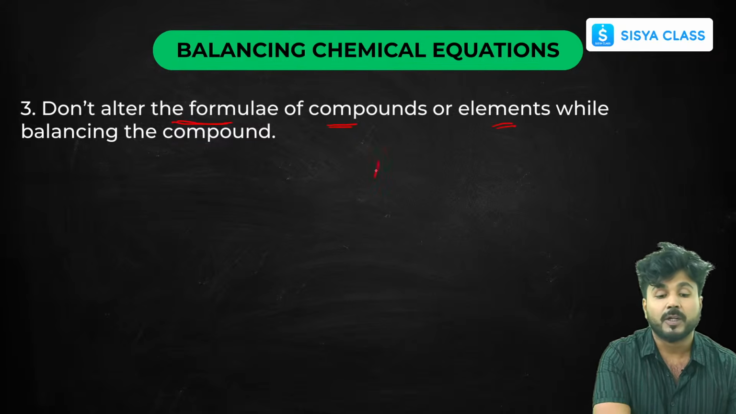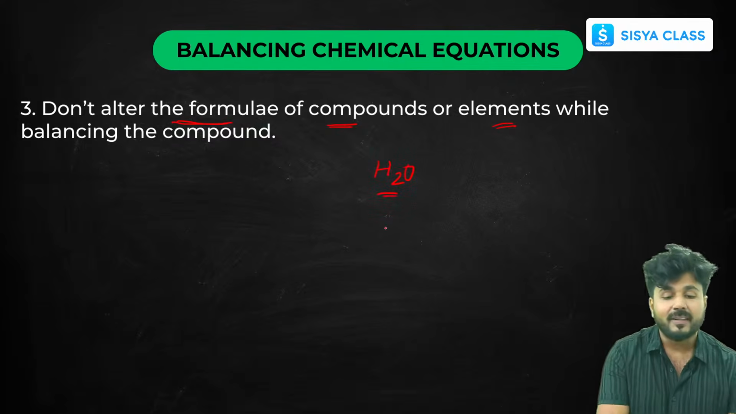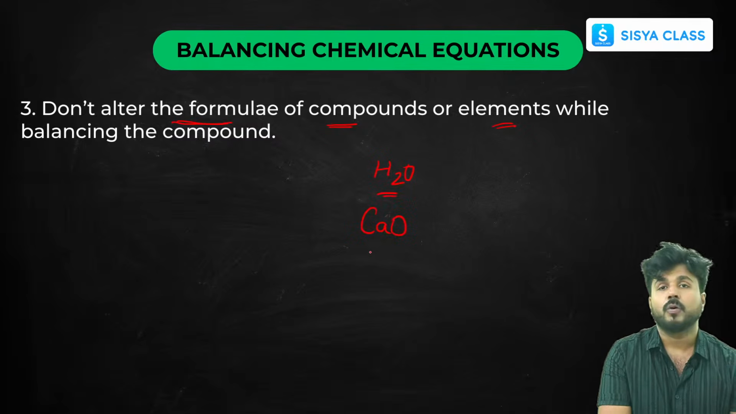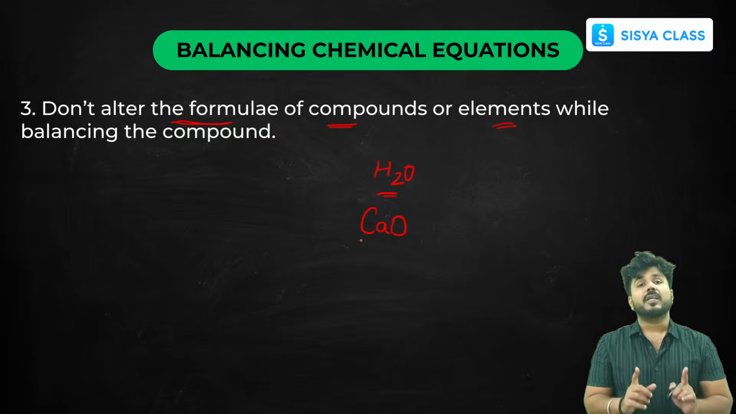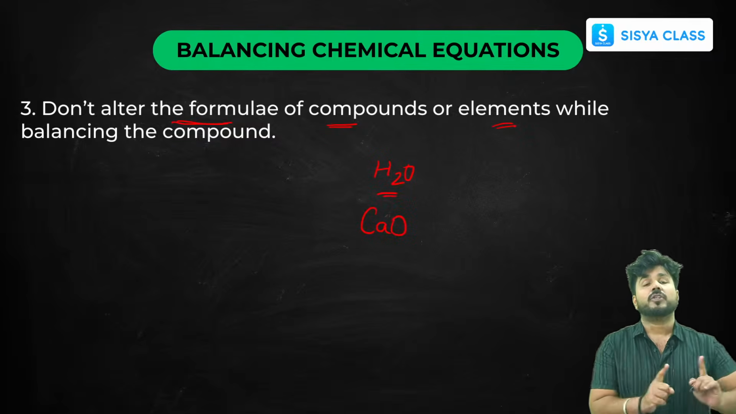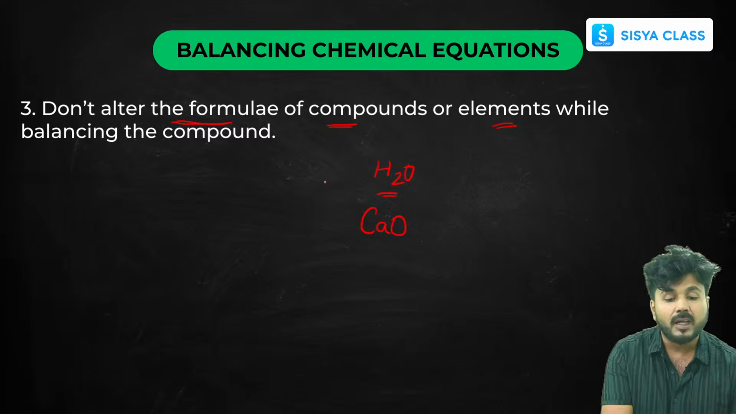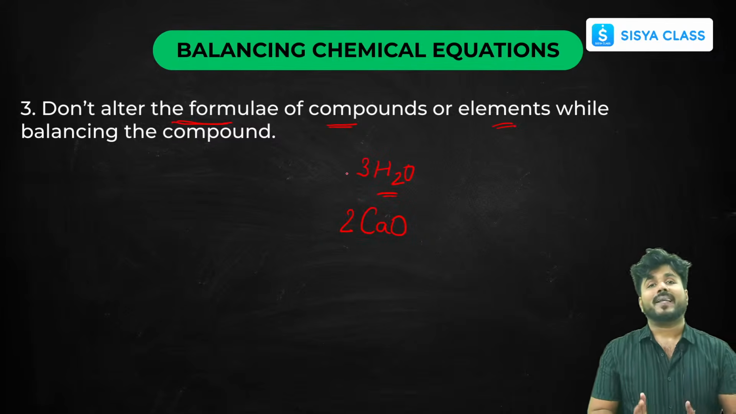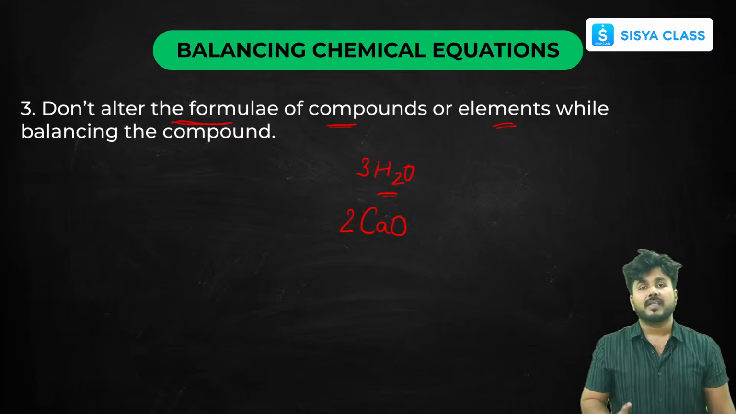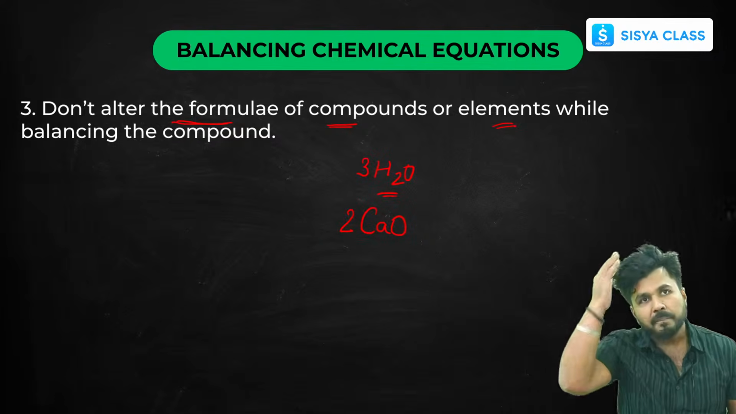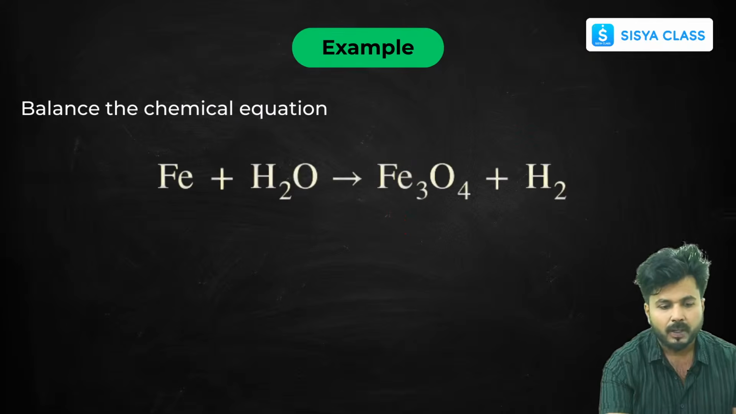That means for water you have to use H2O only. You can't change the formula. For calcium oxide you will use CaO. So for each element or compound you can't change their original formula. You can just increase the number of atoms in order to balance the number of atoms, but you can't change the formula. Okay, now this is a reaction.